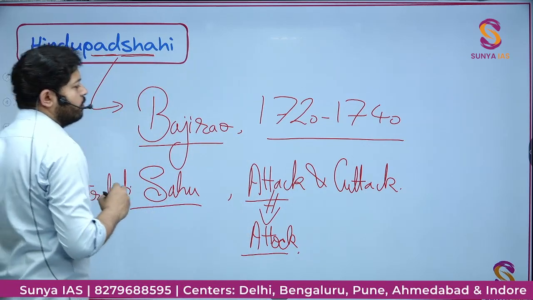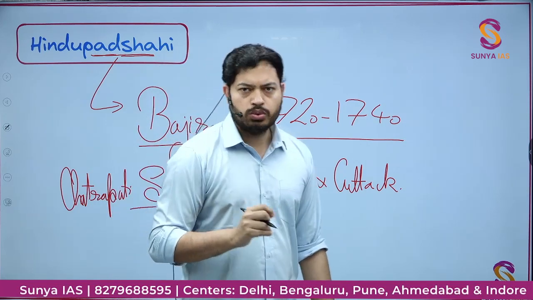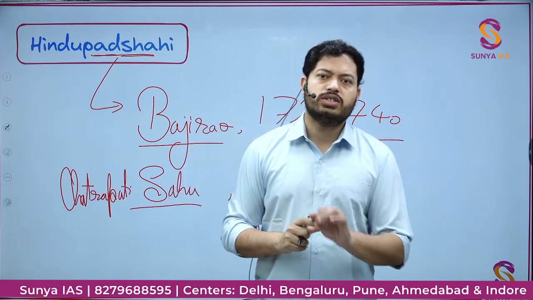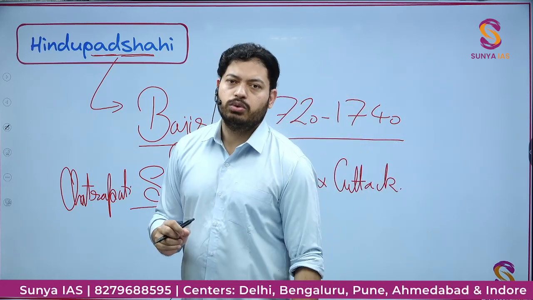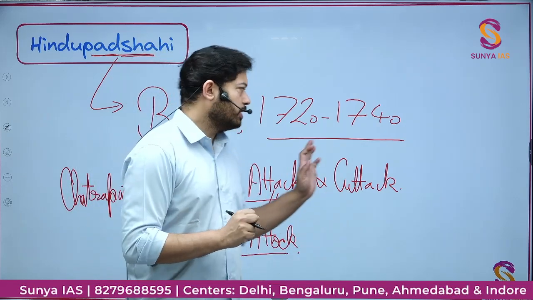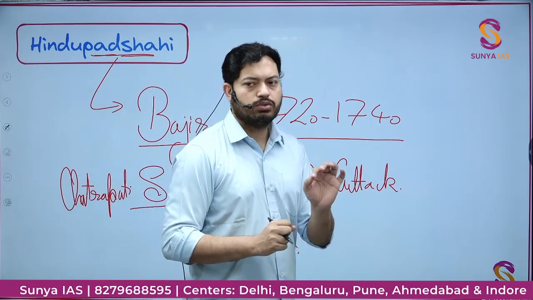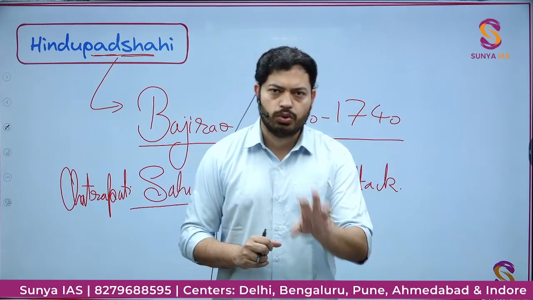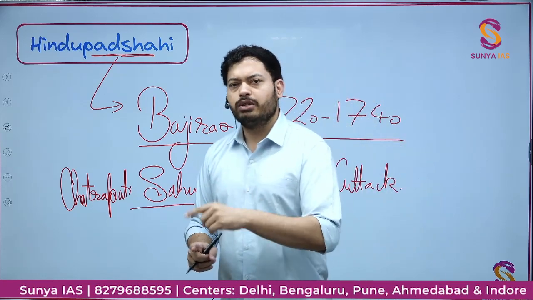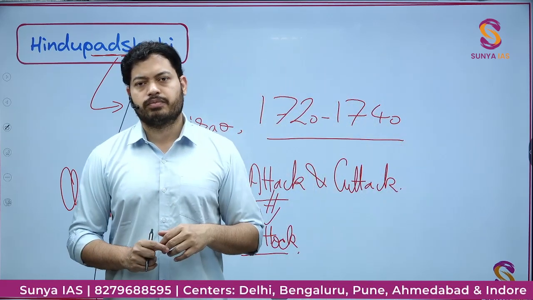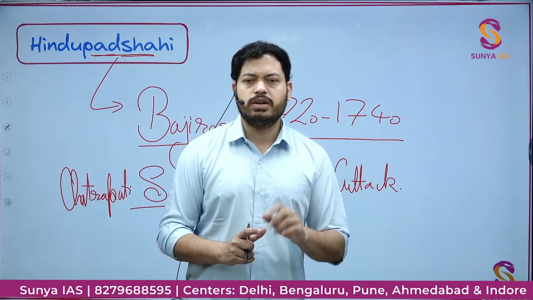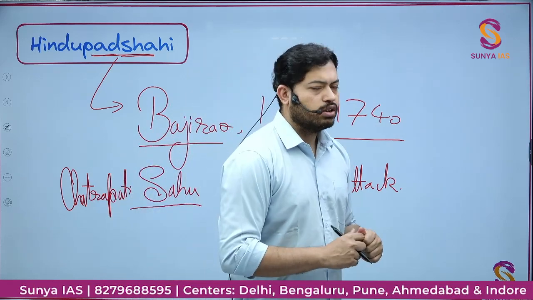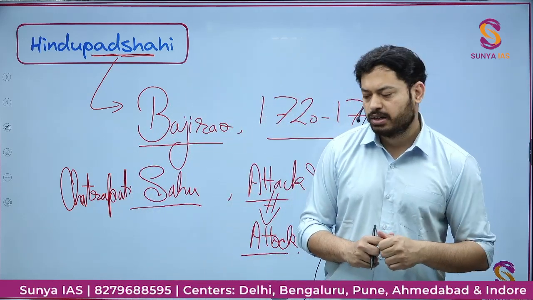Now, were the Marathas ever able to do it? Yes, for a small time period between 1758 and 1760 they were able to take over. After the demise of Bajirao, from 1758 to 1760, for two and a half years, they got hold of the fort of Attock. So it is true that they were able to establish control between Attock and Cuttack. But it was gone very soon in 1761, because of this expansion only, the Third Battle of Panipat was also fought in 1761.